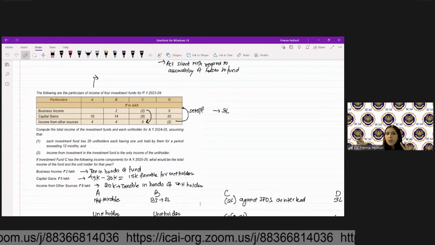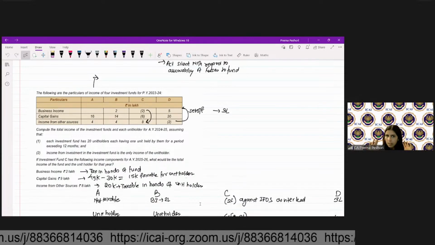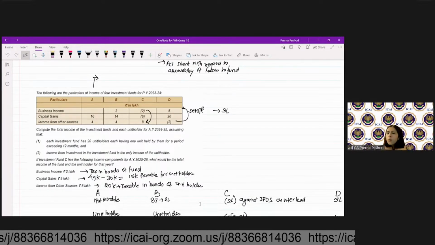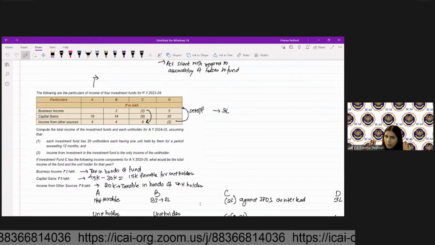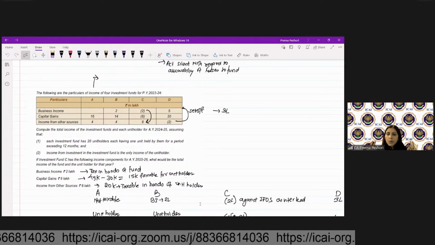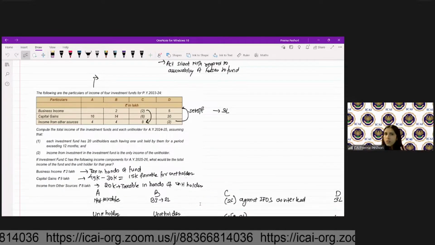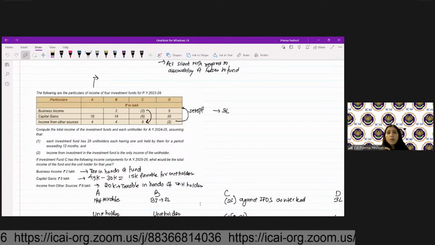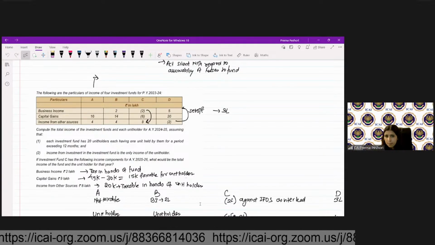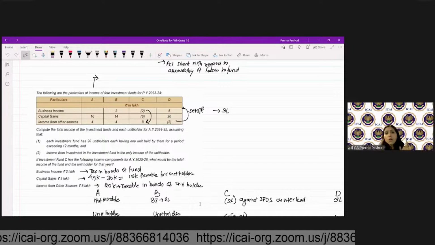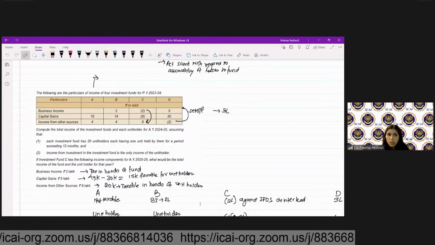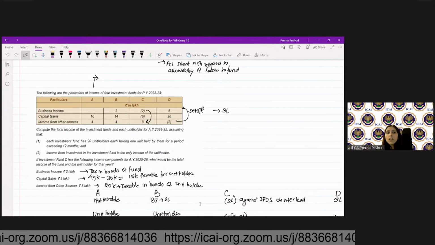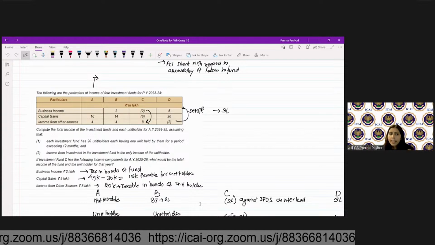So only 3 lakh will be my business income. So 3 lakh will be taxed in the hands of AIF, and 20 lakh divided by 21 lakh will be taxable in the hands of the unit holder. Are we clear? Now, if the investment fund C has the following components for the next year, what would be the taxability of income in the unit holder and the AIF?